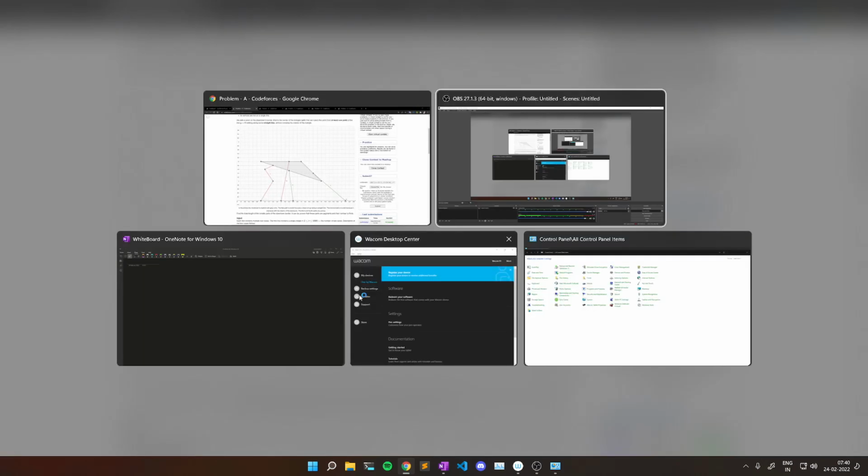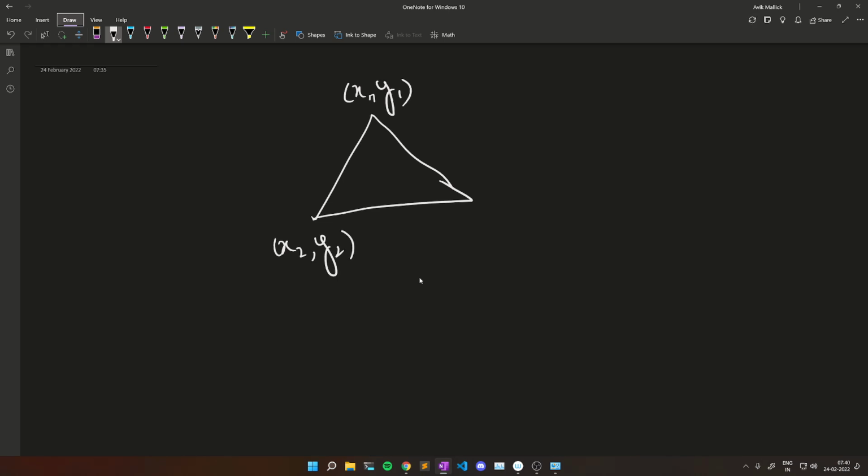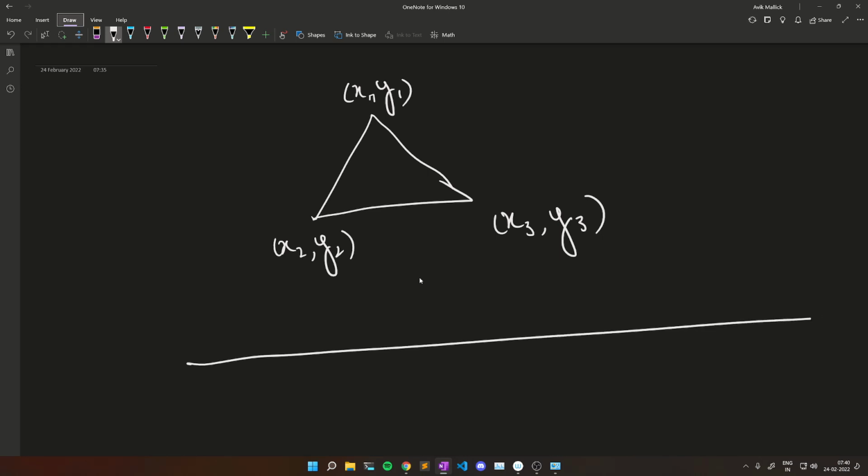So let's say this is a triangle we have. We will be given three coordinates x1, y1, x2, y2 and x3, y3. Now this is our x-axis.